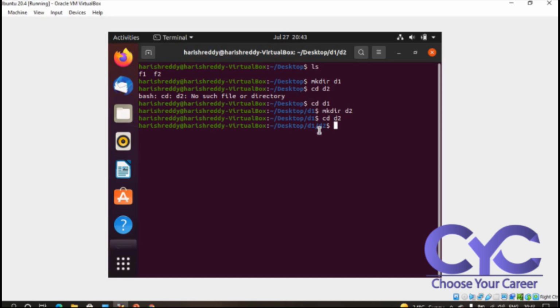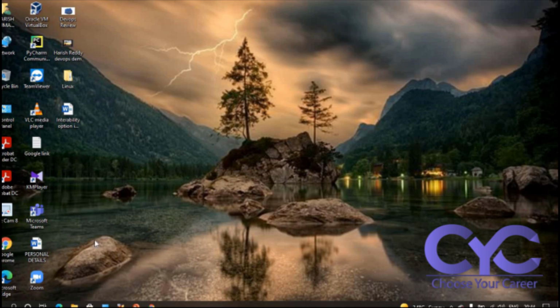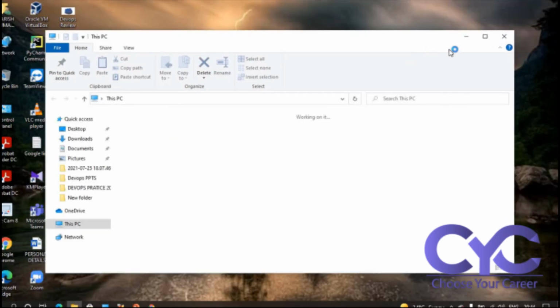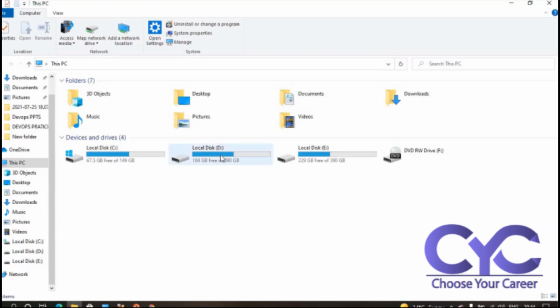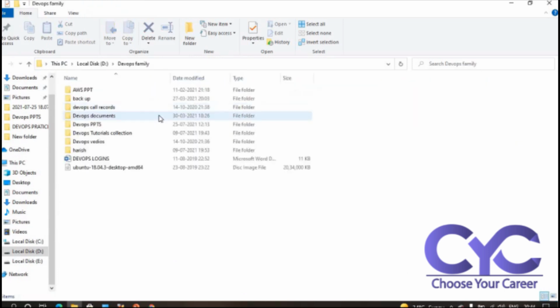If I was working manually in Windows, we would create some folders manually, right? Whatever the path is, suppose you are storing your file in local D, in one folder. I open PC, go to local D, and open DevOps family.